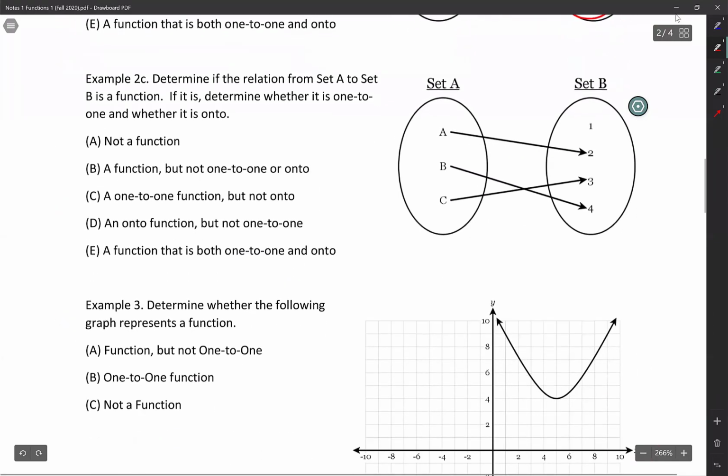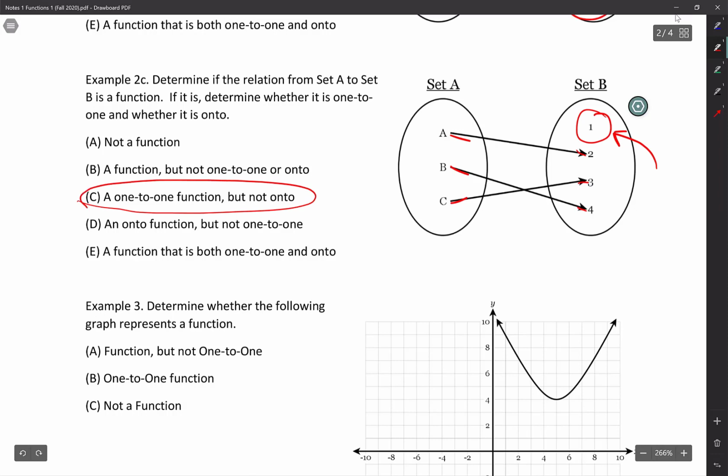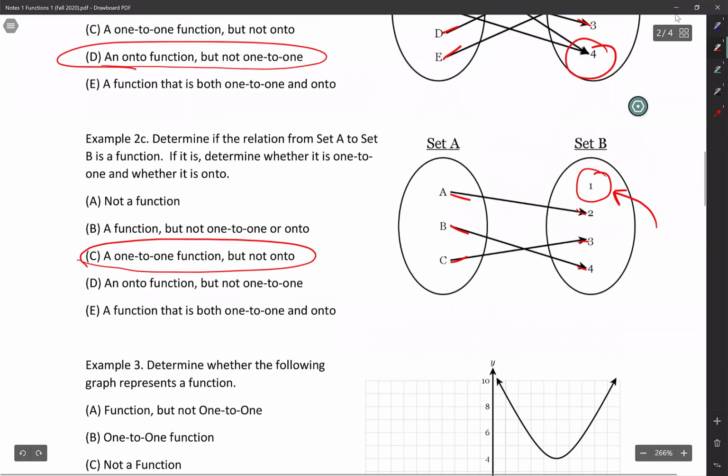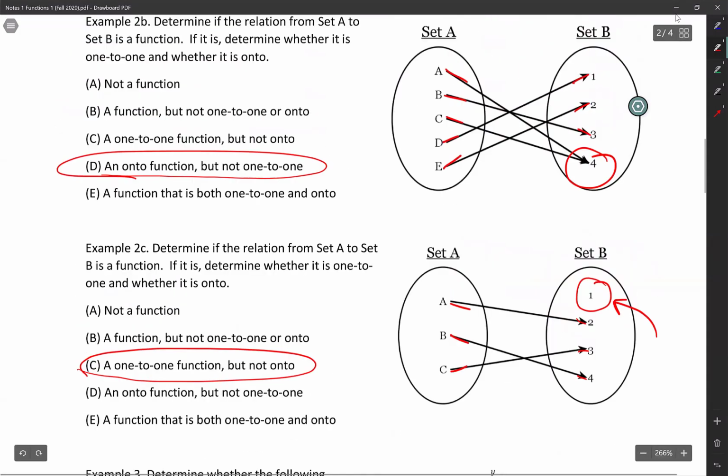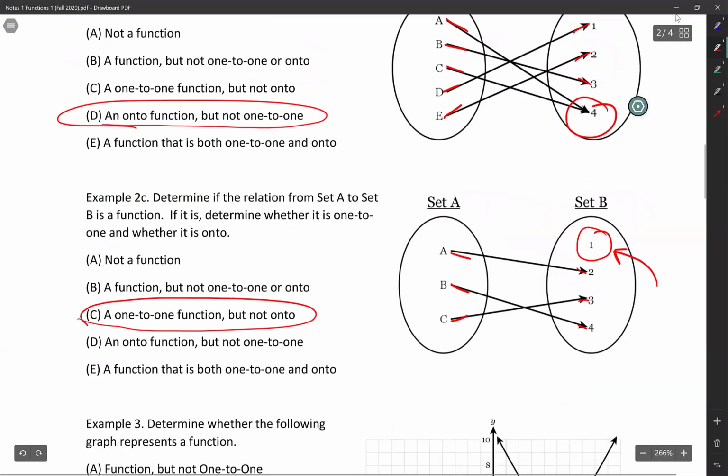All right, example 2c. Determine if the relation from set A to set B is a function. Okay, it's the same question over and over again. So let's see, A, B, C, it's definitely one-to-one because it's going to one unique y, but I noticed that there's a y by itself. So this is not onto. But it is a function, and it's one-to-one. A one-to-one function, but not onto. Because for it to be onto, guys, I need to be taking all the y values. Cool? Cool. All right, let's keep going.